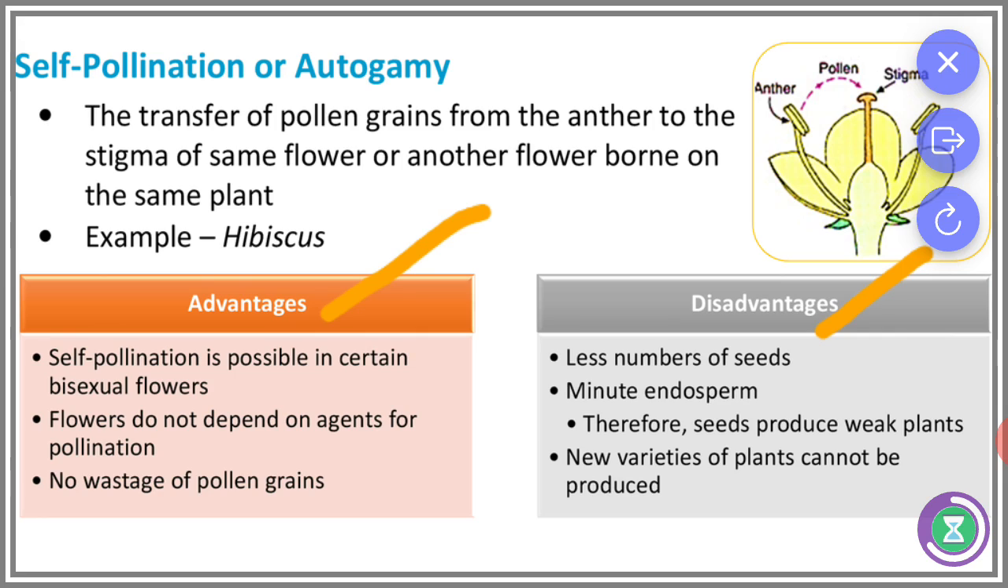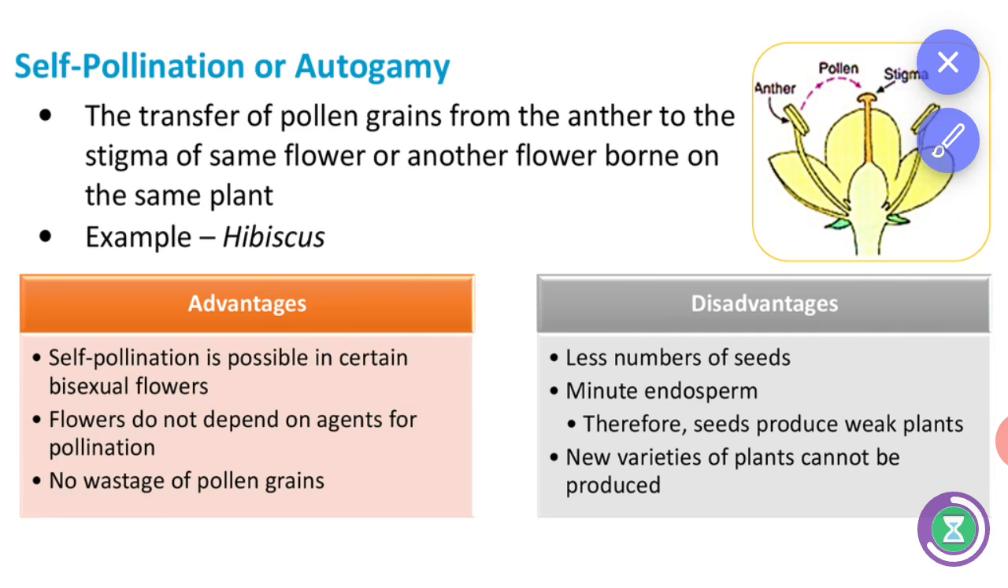Self pollination is possible in certain bisexual flowers. Bisexual flower means male and female parts are present in one flower. ஒரே ஃப்ளவரில் மேல் பார்ட்டும் இருக்கும், ஃபீமேல் ரிப்ரொடக்டிவ் பார்ட்டும் இருக்கும். And next, flowers do not depend upon an agent for pollination. So this kind of pollination does not need an agent such as insects, birds, animals, wind, or water.